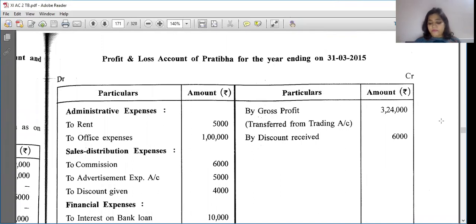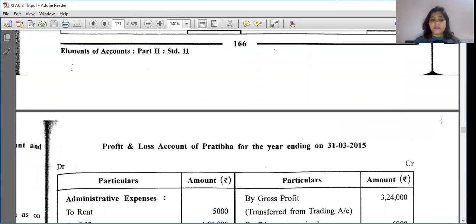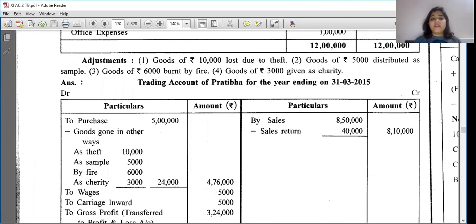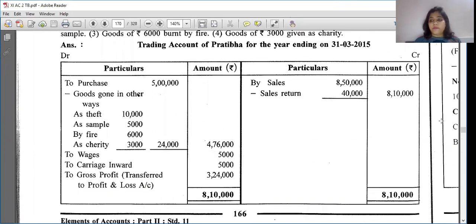How did it come? You can come upstairs and you will see. This is a trading account. A trading account is prepared for factory related expenses, right? It means purchase, sales, and wages, all that are written over here. I am not making you learn this, but I'm just giving you an idea so that you don't get confused.